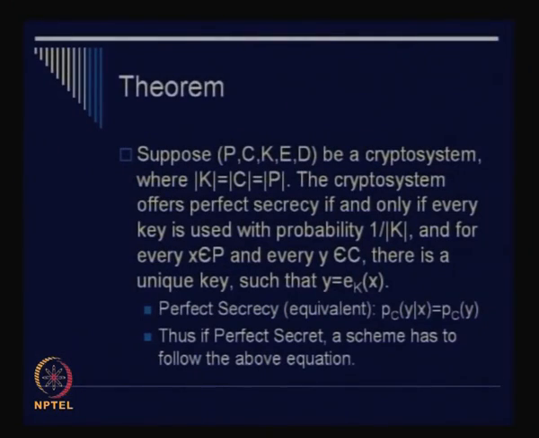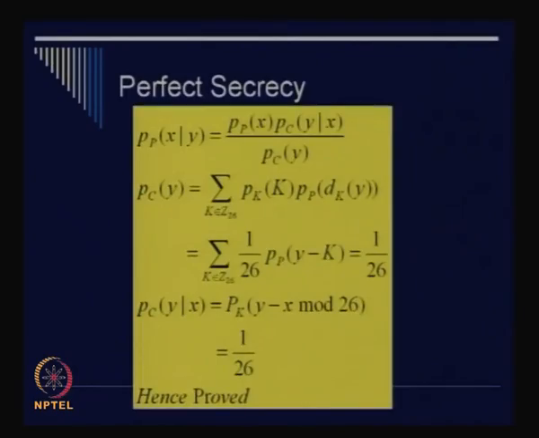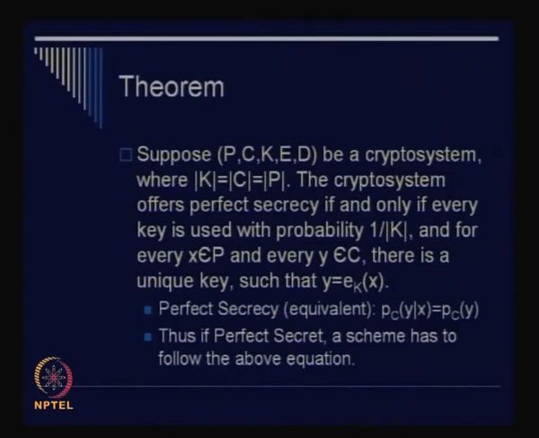So basically now let's try to think of a theorem, or let us try to establish a theorem. It says that any encryption function, or any crypto system essentially, can be denoted by a 5-tuple. You have got P, C, K. So what is that? Plain text, ciphertext, and the key, and your encryption function and your decryption function, right. If these 5 things are defined, then you have defined a crypto system, right.